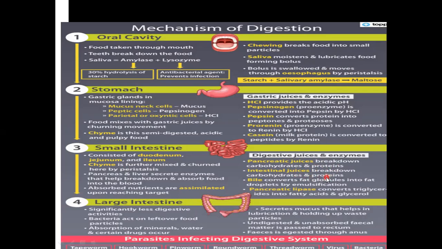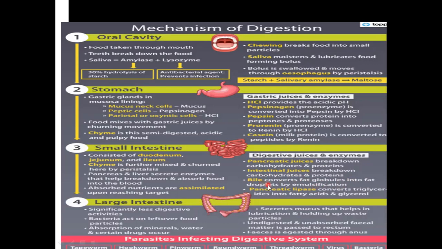The whole proteins are now digested to amino acids, and the carbohydrates are digested to glucose. Okay, so what is the liver secretion? We have already learned the liver function, emulsification of the fat, isn't it? So the bile is the liver secretion which converts the fat globules into fat droplets by the process of emulsification. Emulsify means large chunks of fat are broken down physically into small droplets. Okay, and this is called emulsification. So that is why the liver has a very important role.